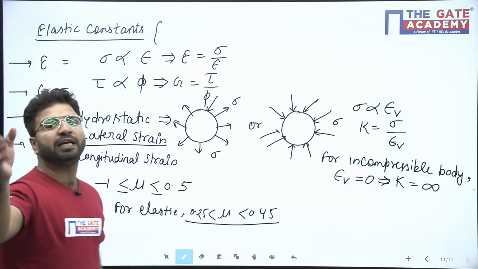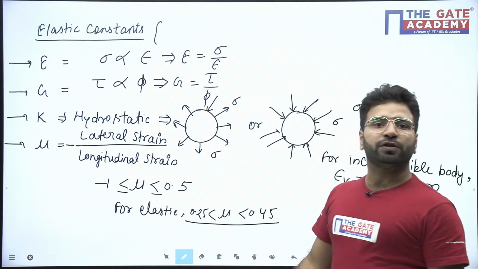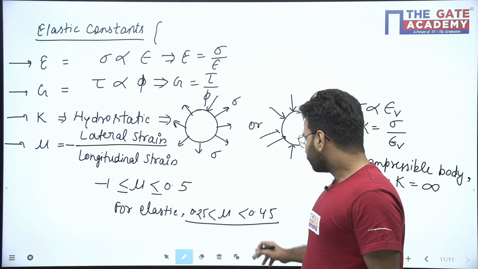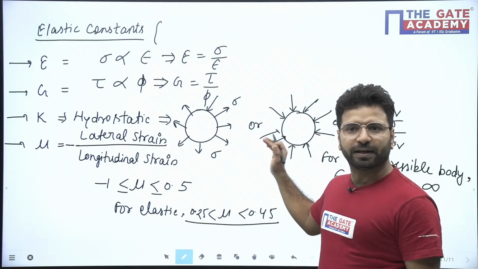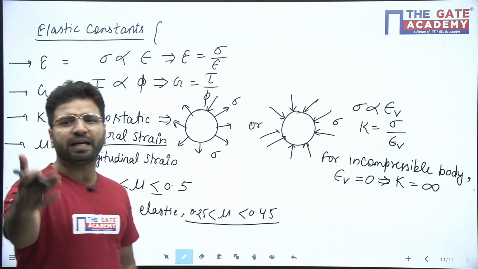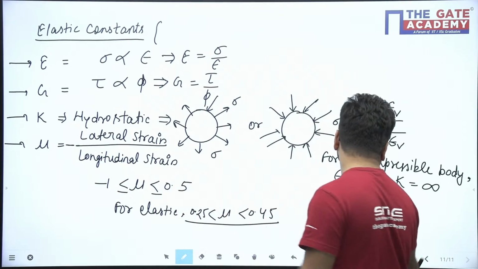Like for steel, the Poisson ratio is equal to 0.3. For steel, the Poisson ratio is equal to 0.3, beta. Okay, so 0.3 for steel, and it can be 0.25 to 0.45. The range is this. Okay, so this is the elastic constant. We have some relationship between them also.